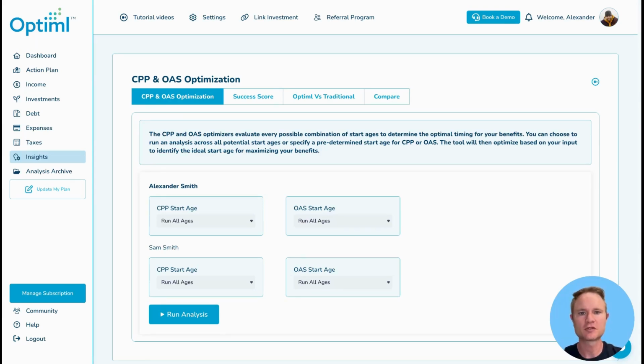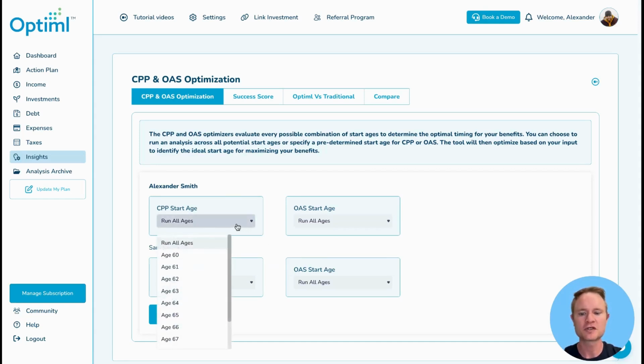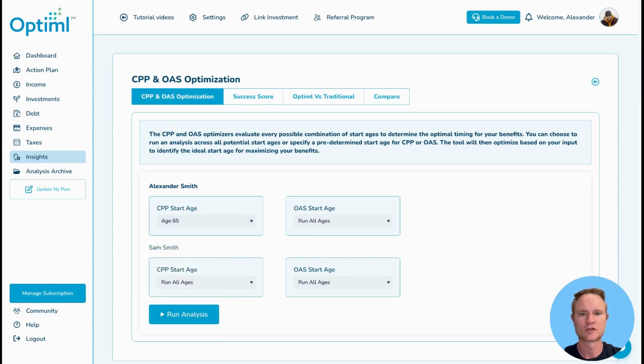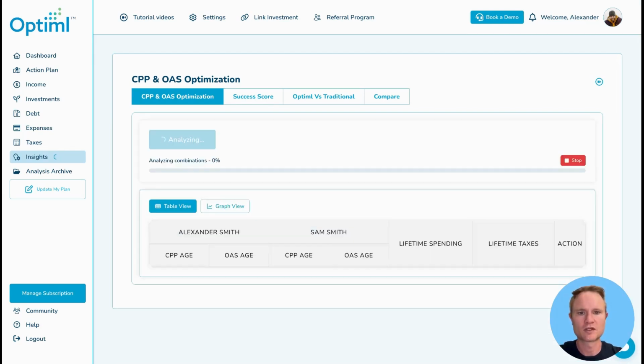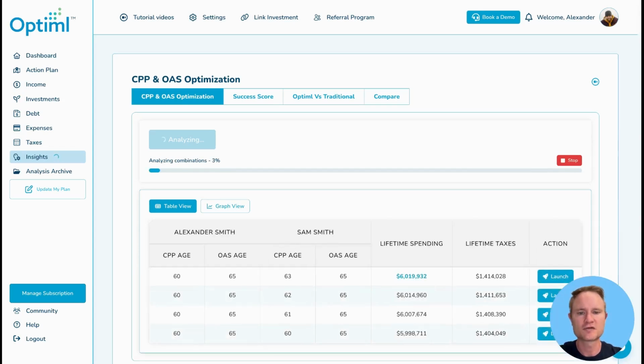Now, the default setting will allow the optimization to run every age combination of CPP and Old Age Security. If you've already predetermined the age you plan to start taking CPP, you can go ahead and manually override and select the age you plan to start. The optimizer will then run the analysis based on this start age to determine the optimal age for the other government benefits. Now, depending on the length of your analysis, this may take a few minutes to run. However, you'll start to see results as they come in and see a progress bar.